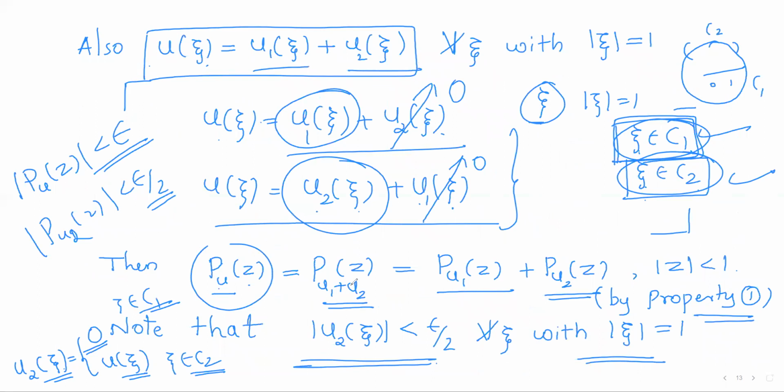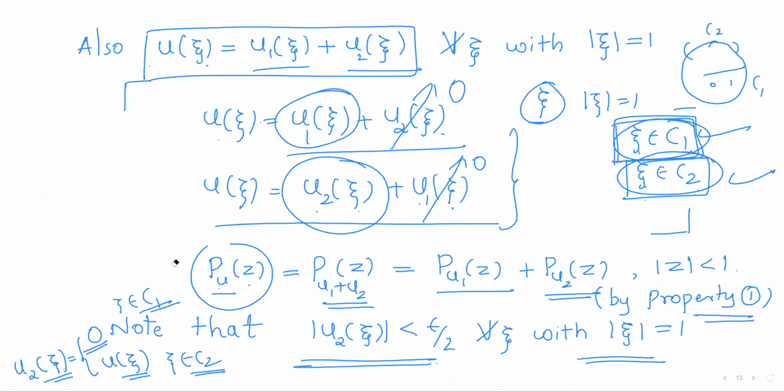So u2 of xi has two values, it is either 0 or u of xi. So on C1 it is 0, on C2 it is u of xi.